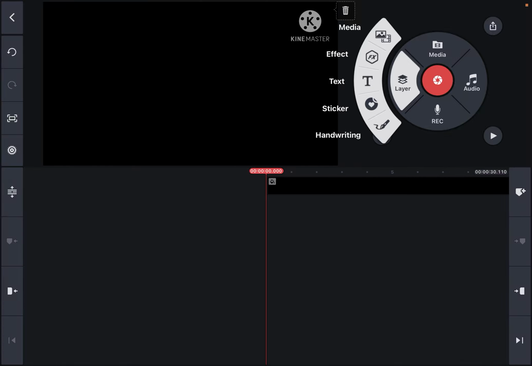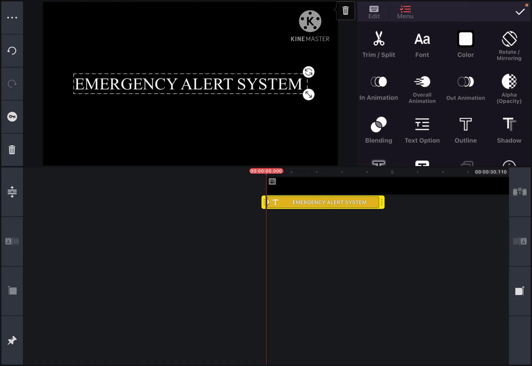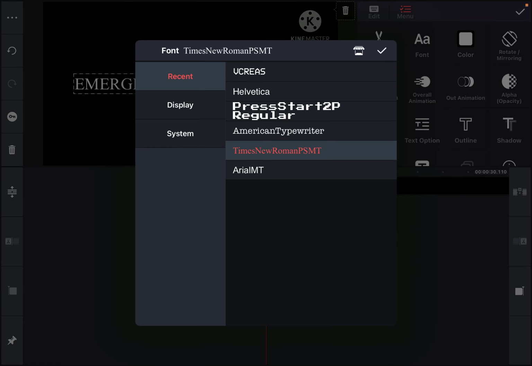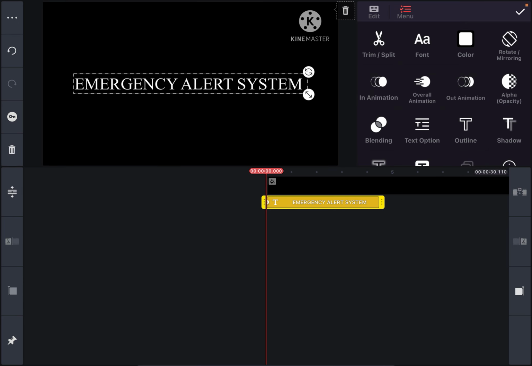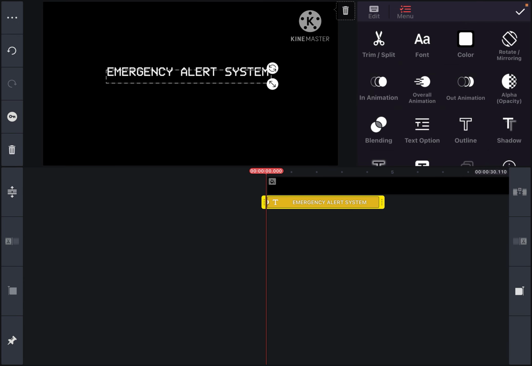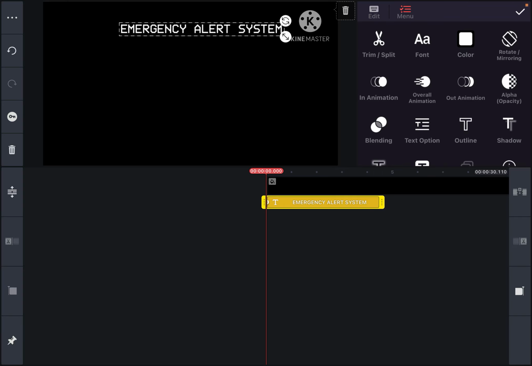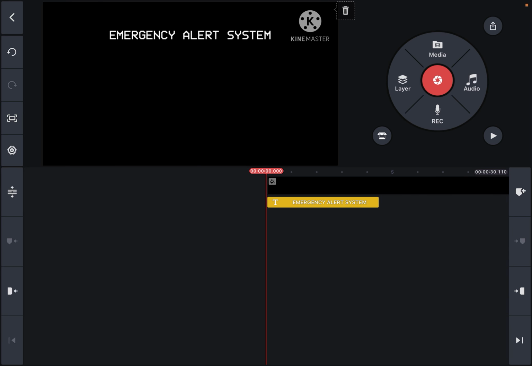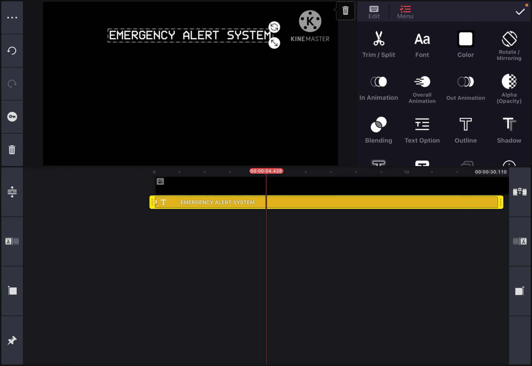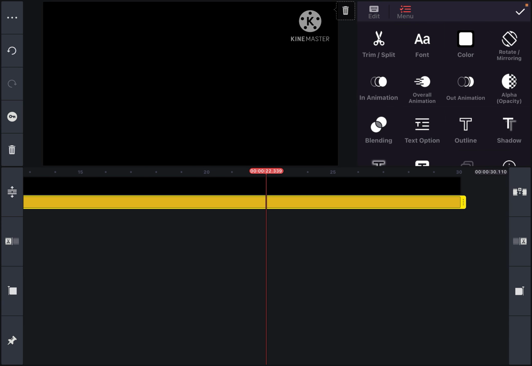Next, head to Layer, press Add Text, and then just type in Emergency Alert System, all capitalized. Next, head to Font, head into Recent, and here's the VCR EAS font. Next, make it as small as this, and then just extend it to the length of the video.